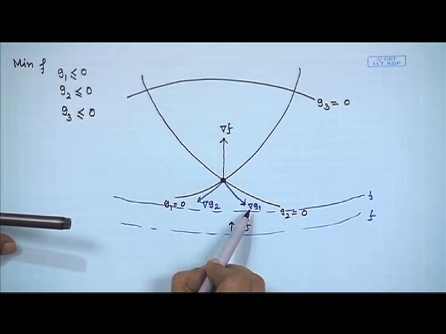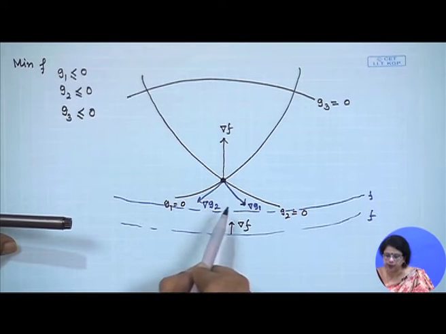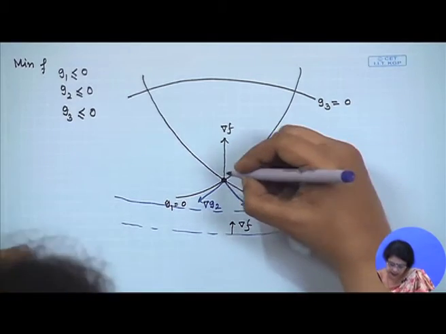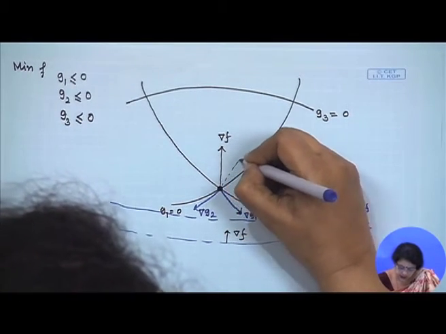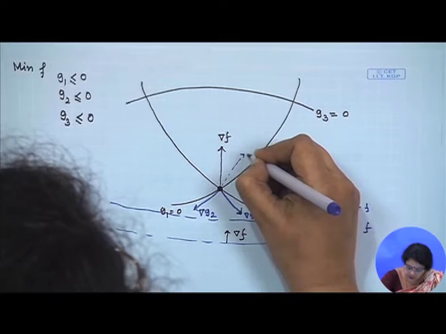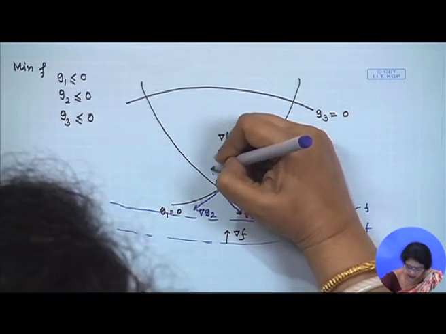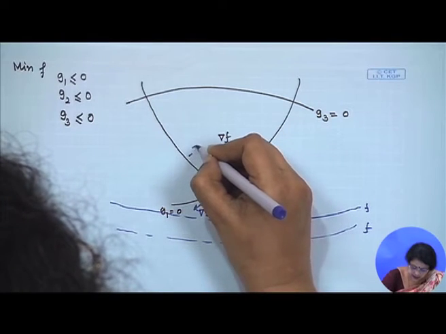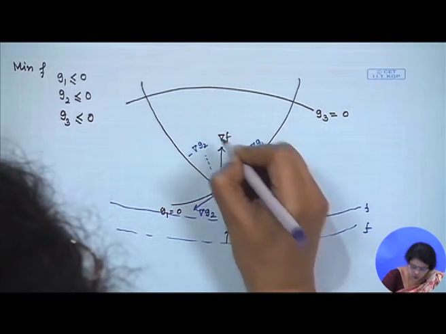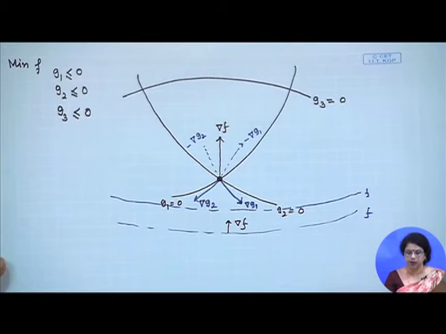That is why grad G1 and grad G2 would be this way. If I extend it further, this is minus grad G1 and this is minus grad G2.